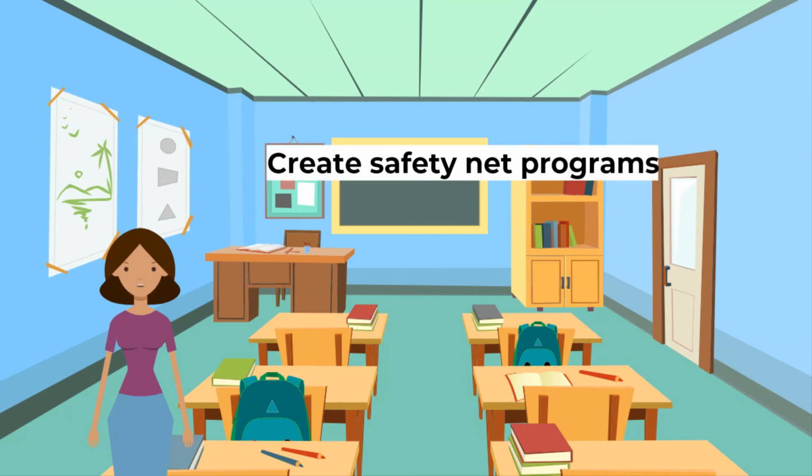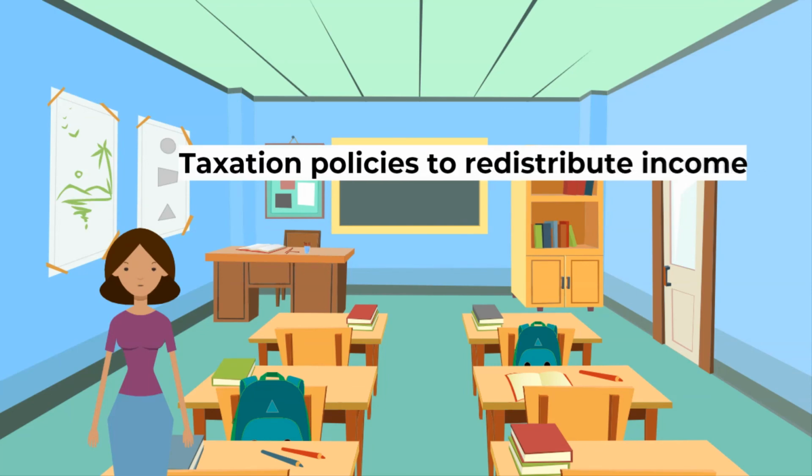Governments can create safety net programs like healthcare or social security. In a mixed economy, governments can use taxation policies to redistribute income and reduce inequality.